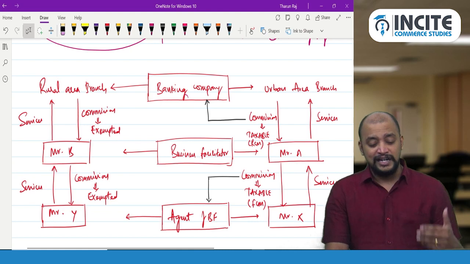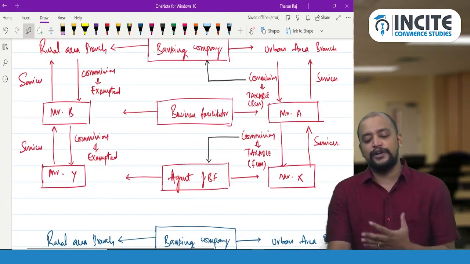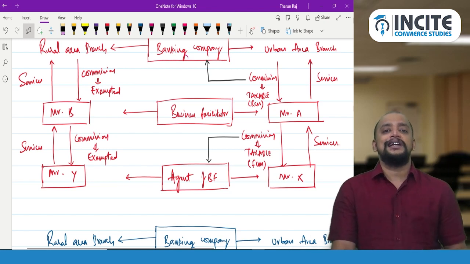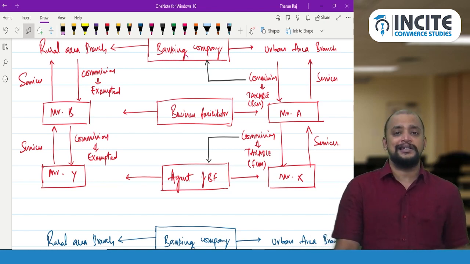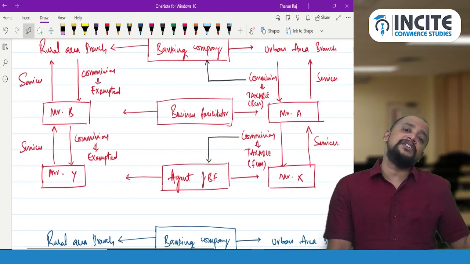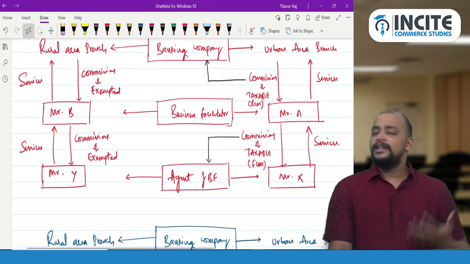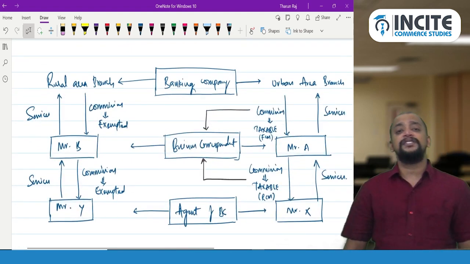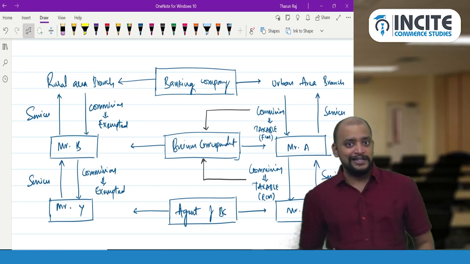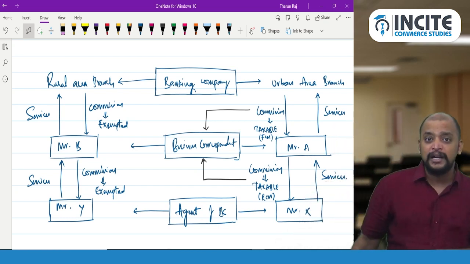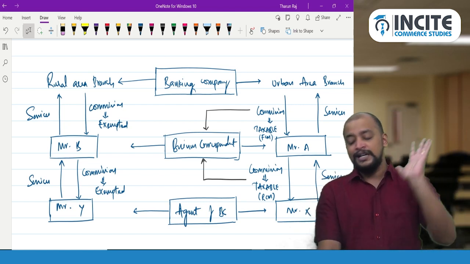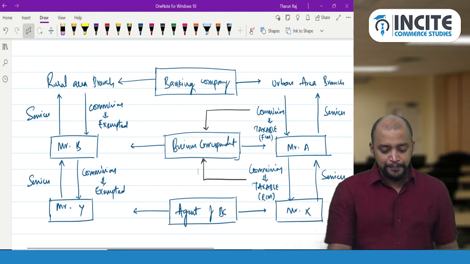So the main difference between these two is that with respect to rural area branch, it is always exempted, let it be business facilitator or business correspondent. The only place where there is a difference is that, in case of business facilitator, he will never pay GST on his inward supply and outward supply, whereas his inward supply is what received from an agent, his outward supply is to a bank, he will never pay GST. Whereas in case of business correspondent, on his inward supply and outward supply, he will only be paying GST. So that is the conclusion which you need to remember. So I have discussed this along with the exemption related to business correspondent and business facilitator.